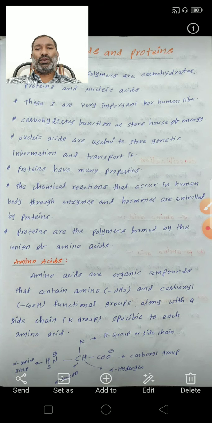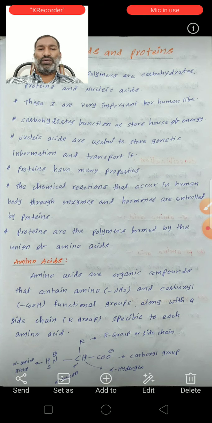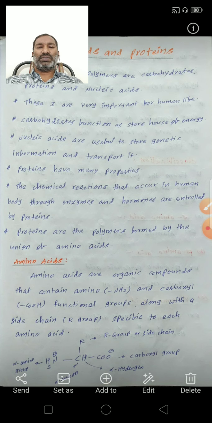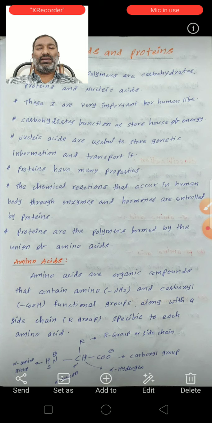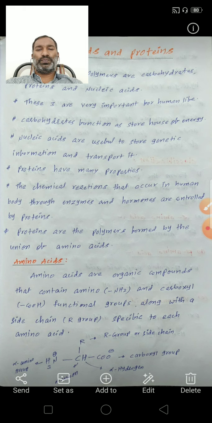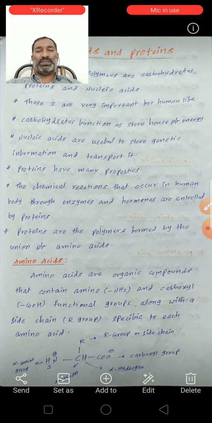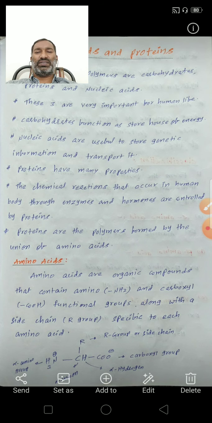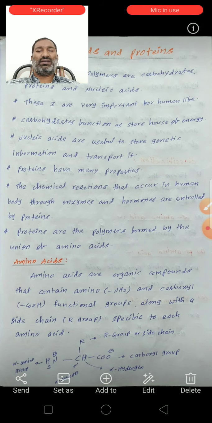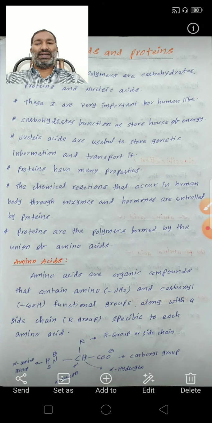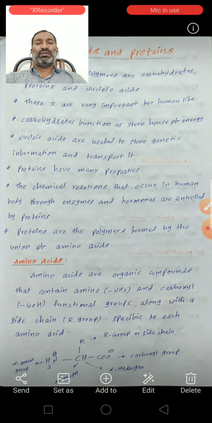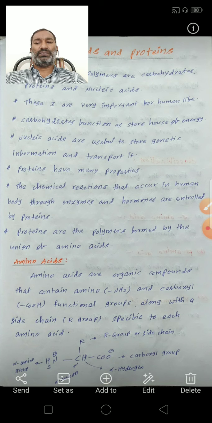So next, see amino acids. Definition of amino acids: amino acids are organic compounds that contain amine and carboxyl functional groups along with a side chain R, specific to each amino acid. This is the definition of amino acids. The R group is specific to each amino acid.